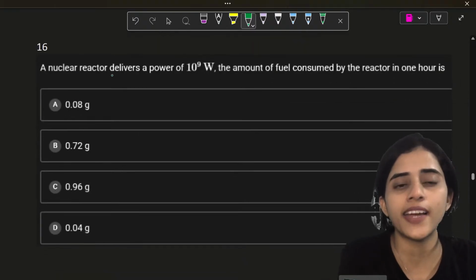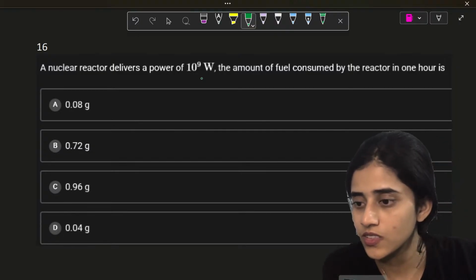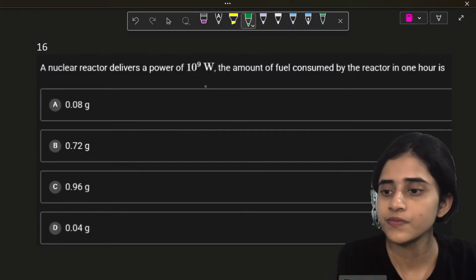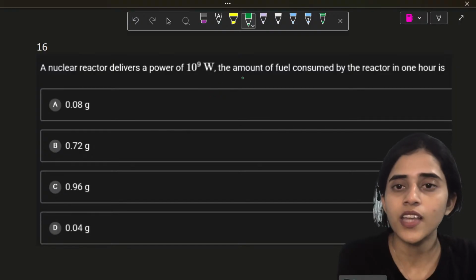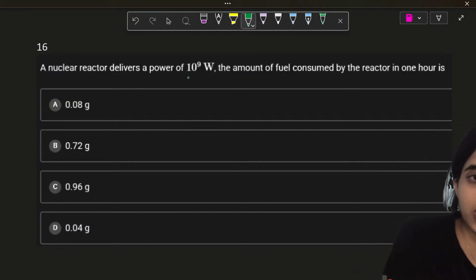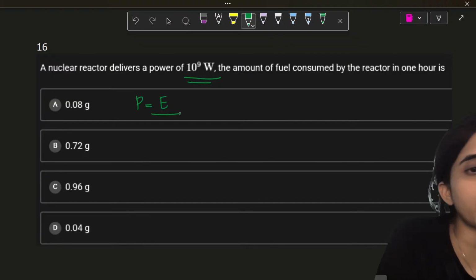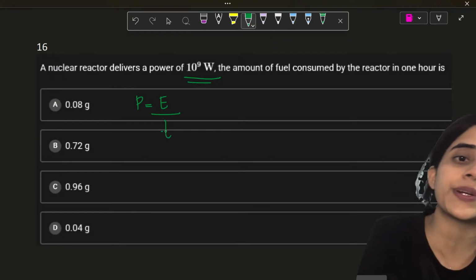Next, a nuclear reactor delivers a power of 10 raised to 9 watt. The amount of fuel consumed by the reactor in 1 hour is. So, power is given to you. Power is 10 raised to 9 watts. C is the speed of light. T is time. Why do I need all this? Because the only formula that I know right now that I can use is P is equal to E by T.